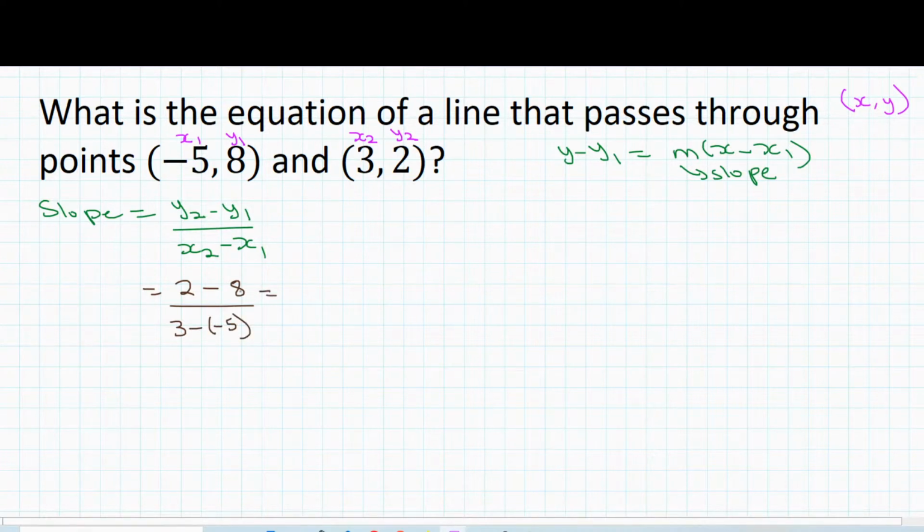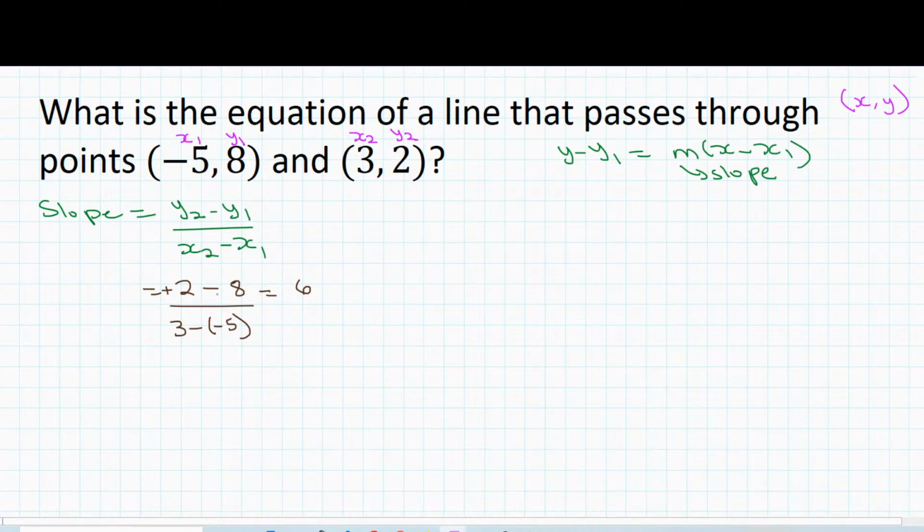So 2 minus 8 is going to give us -6. The reason is that the signs are different, so you subtract the numbers. 8 minus 2 is 6, and then we use the sign of the larger number. You can see here 8 is greater than 2.